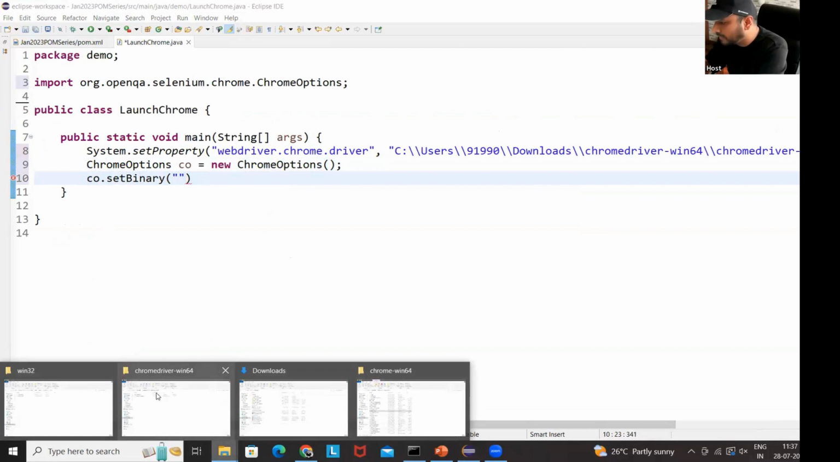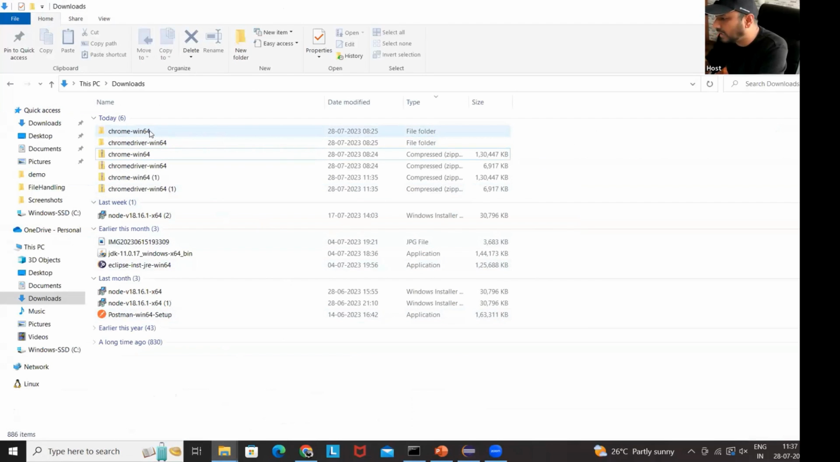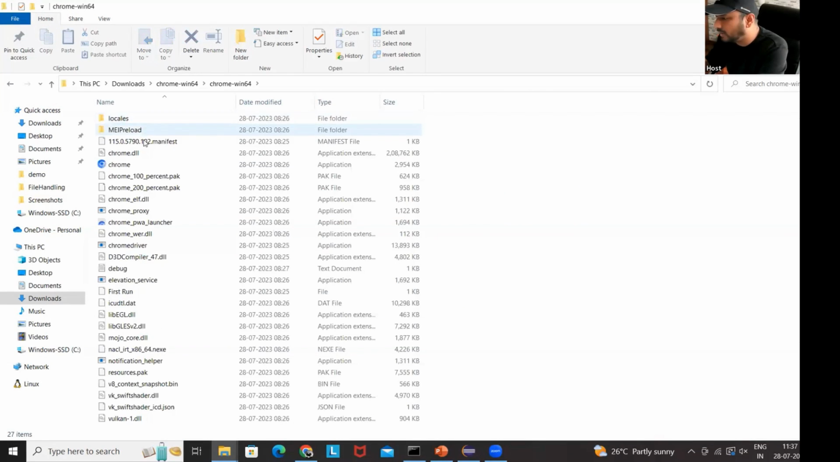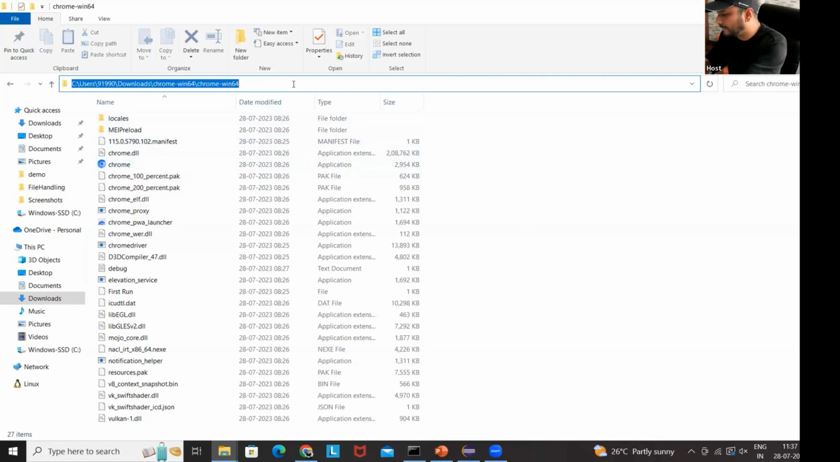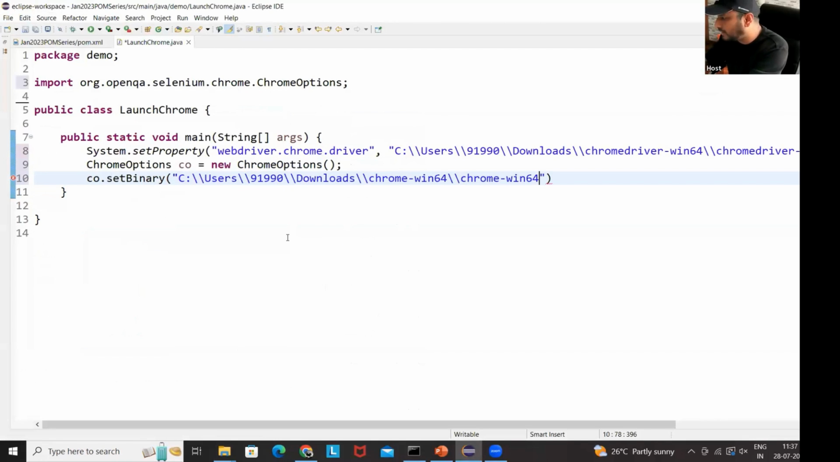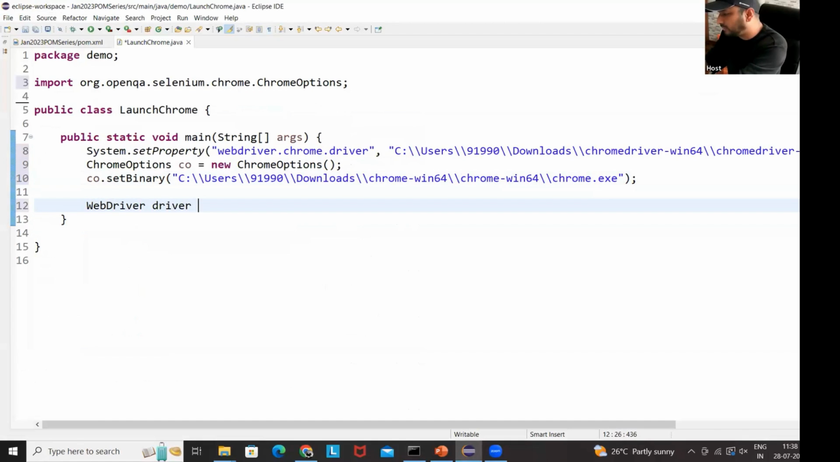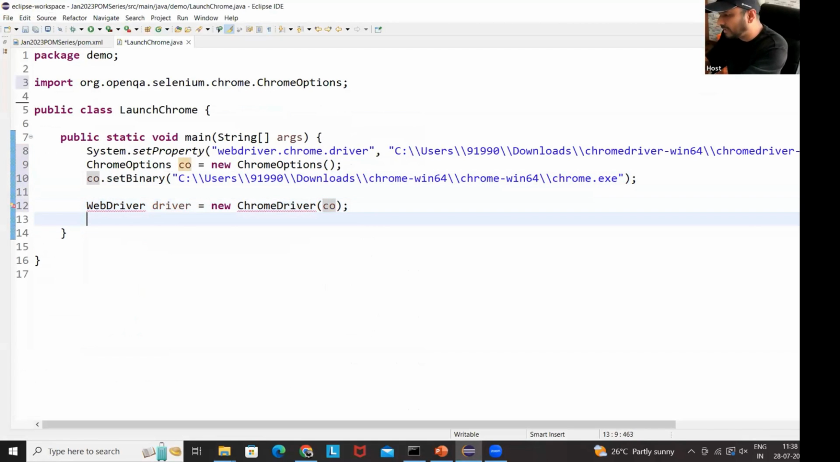So what we will do, we will again go to the downloads folder, and go to chrome-win64, up to here. And this chrome.exe file is available. So copy this and come back here, add a slash, and this is the binary .exe, my Chrome browser version, okay, not the driver version. Once the binary is set, after that I'm going to write WebDriver driver is equal to new ChromeDriver, and then supply the co here. And whatever steps you really want to write after that, you can.